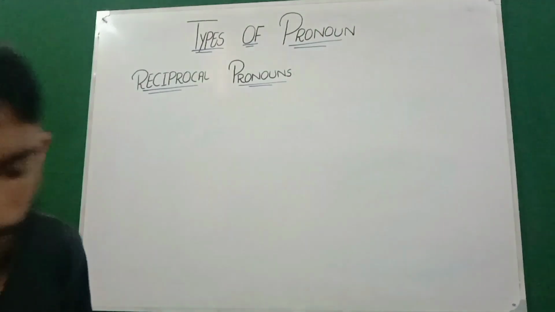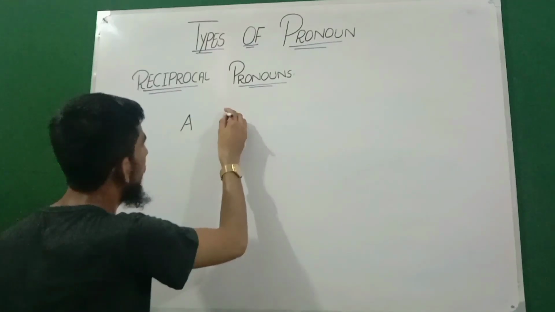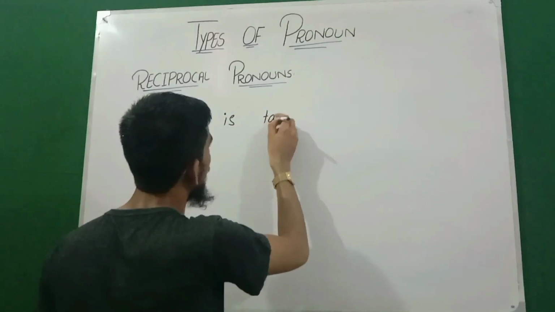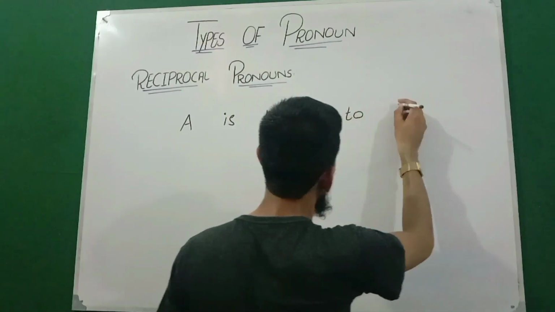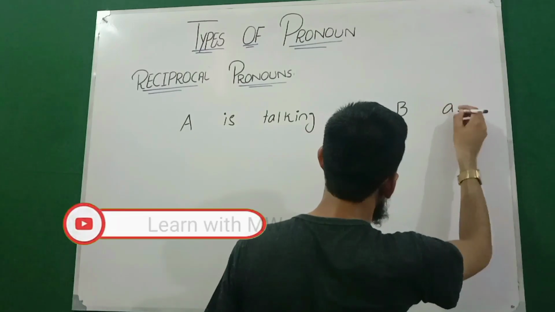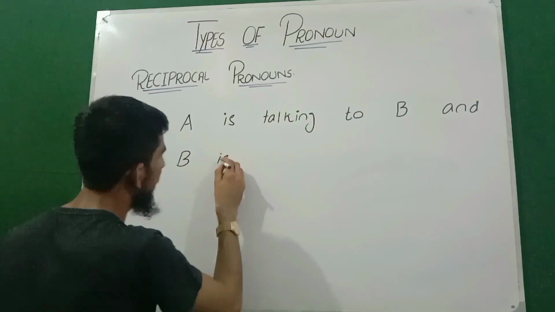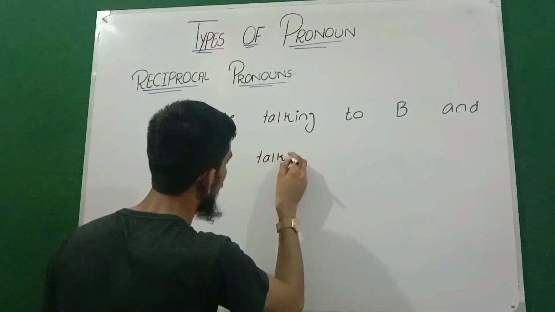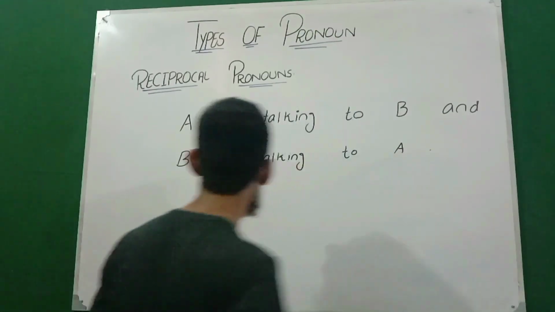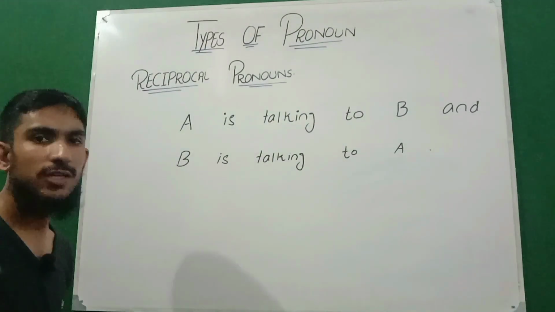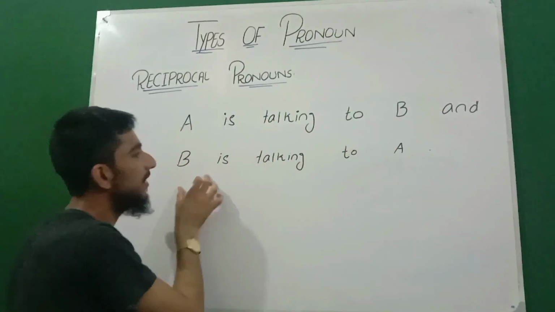Now look, I'll be giving you an example. The example is: A is talking to B, and B is talking to A. So look at this example. A is one person, one object. We have written it in a general way. A is talking to B and B is talking to A.